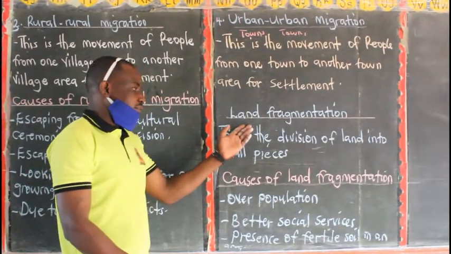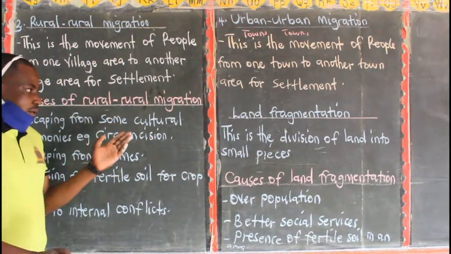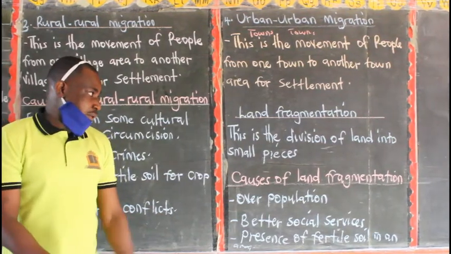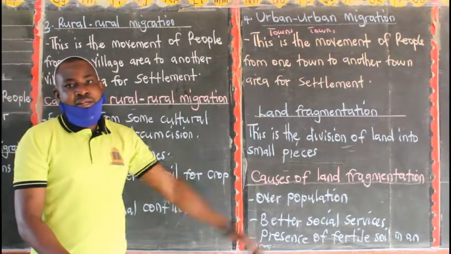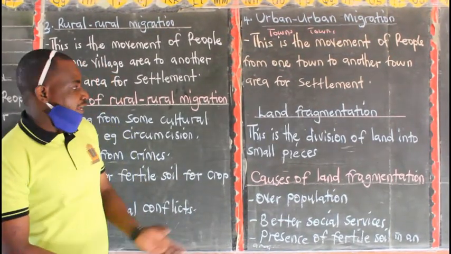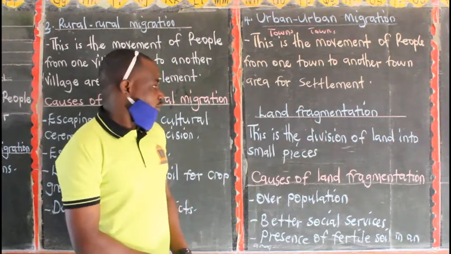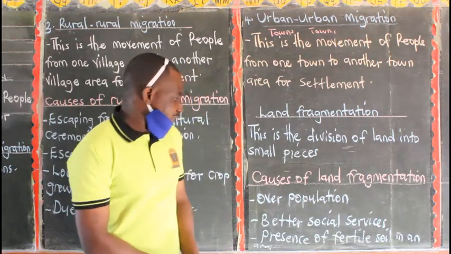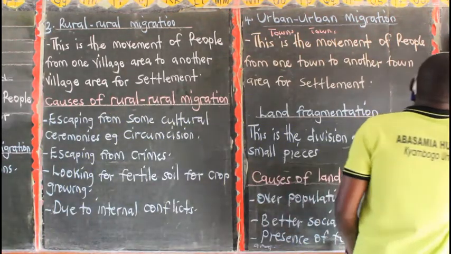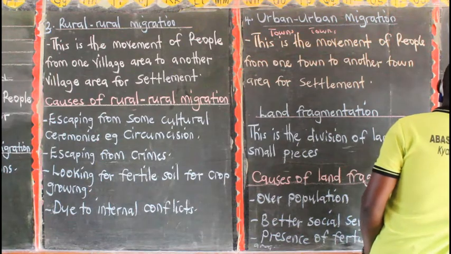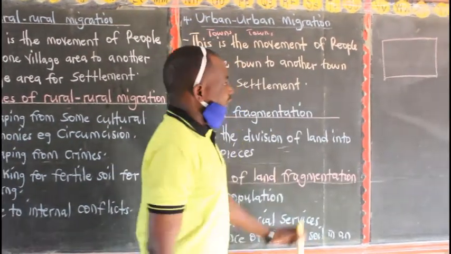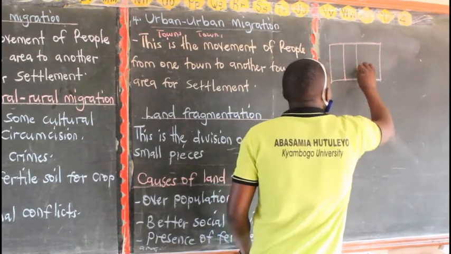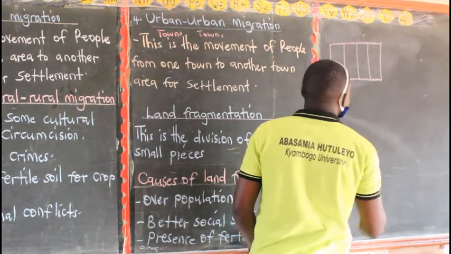Like now if you look at rural-urban migration, it can lead to land fragmentation in urban areas. So when we talk of land fragmentation, we have the word land and also the word fragmentation. So as an example, assuming that this one is a small piece of land. Then you keep on dividing. You divide this piece of land into other small pieces of land.